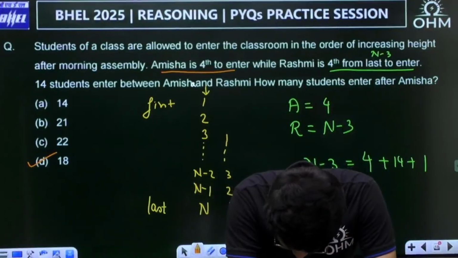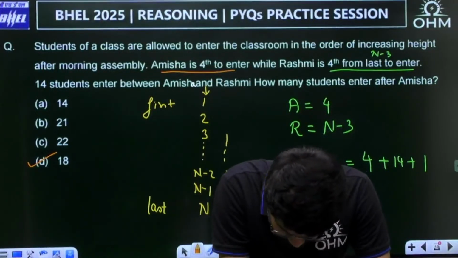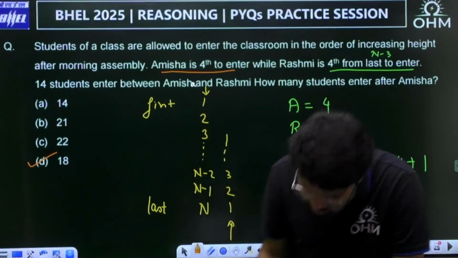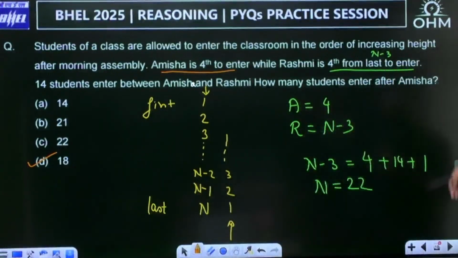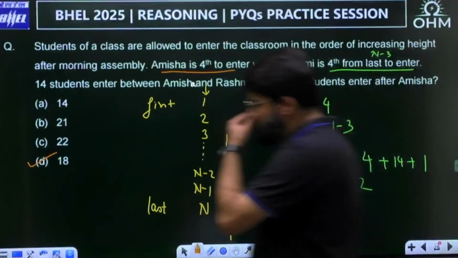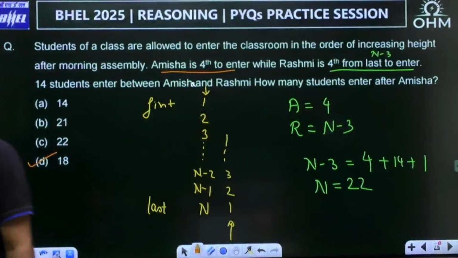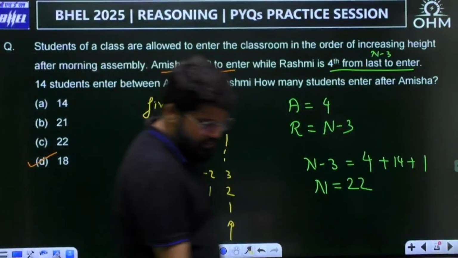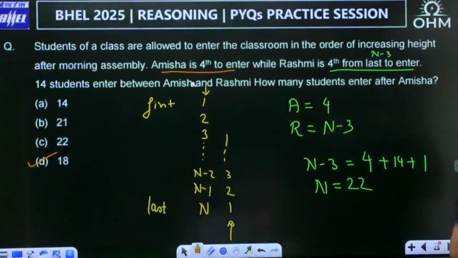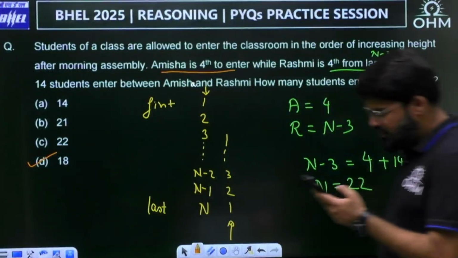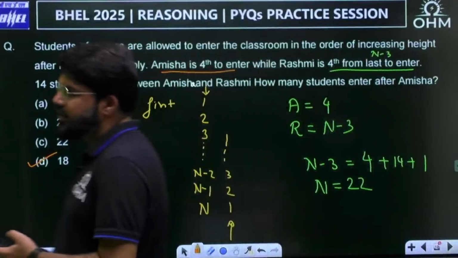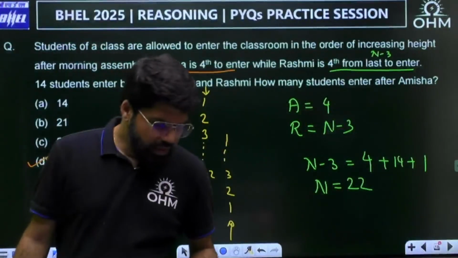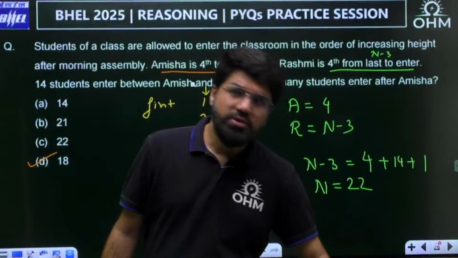Correct, Nanendra correct. Bharat correct. Some of you are writing the total students. They are not asking total students. How many students will enter after Amisha? So the correct answer has to be 18. Then let us go to the next question.